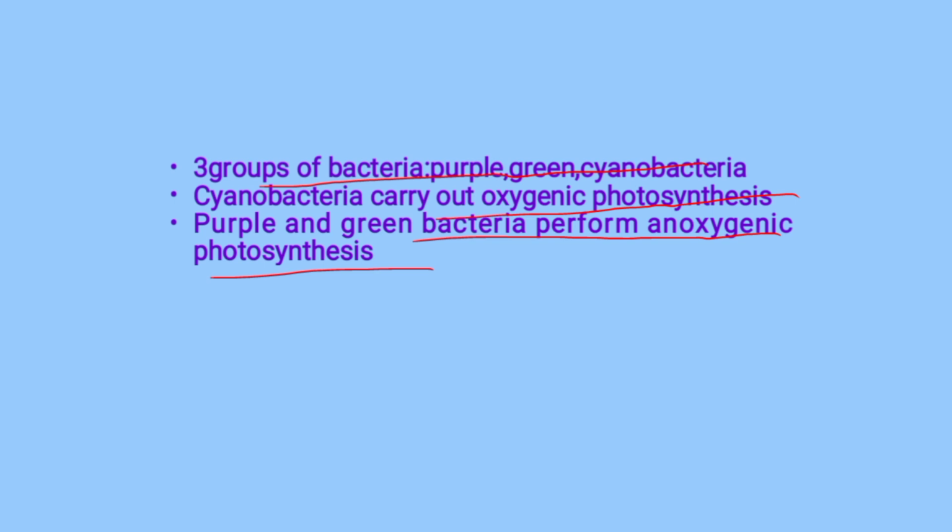do not evolve oxygen. Because they are unable to use water as an electron source, they employ reduced molecules such as hydrogen sulfide, sulfur, hydrogen, and organic matter as their electron source for the generation of NADH and NADPH.